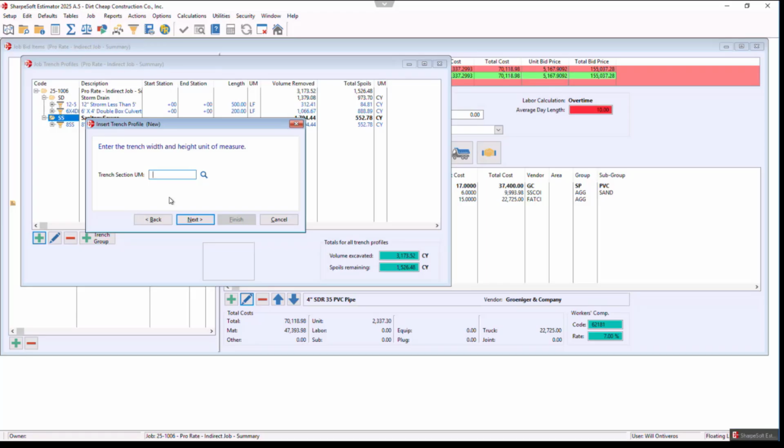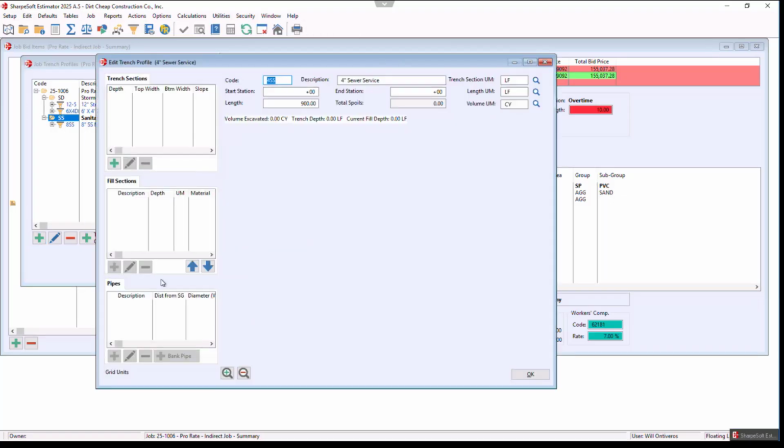The trench section, unit of measure, I will call it lineal foot. Next, the length, I'm going to go 900 feet. Hit next, and I'm going to want my material in cubic yards. I'm going to hit finish. So now I have basically a blank trench profile.